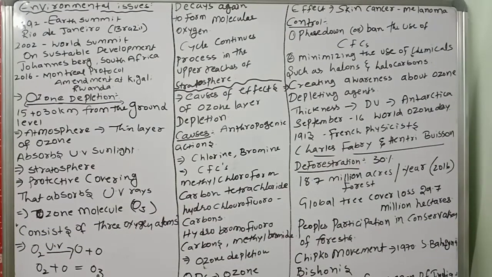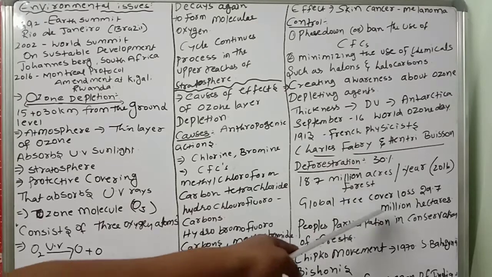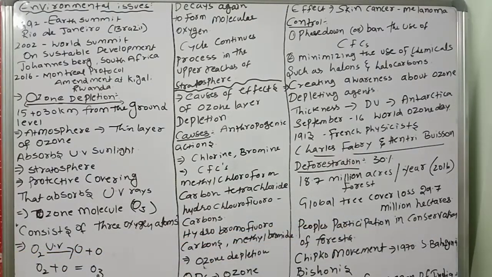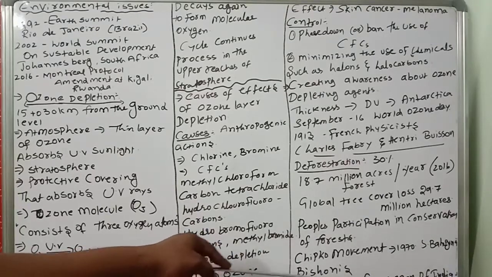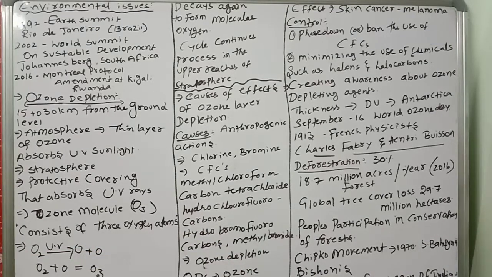So 30% of the land has forests, but 18.7 million acres of forest per year we are damaging. So deforestation is going on. Even global tree cover lost is 29.7 million hectares. For people's participation in the conservation of forests, some people started protecting forests: the Chipko movement in the 1970s, Sundarlal Bahuguna, the Bishnois, and Jadav Payeng, the Forest Man of India. They all are protecting and conserving our forests.